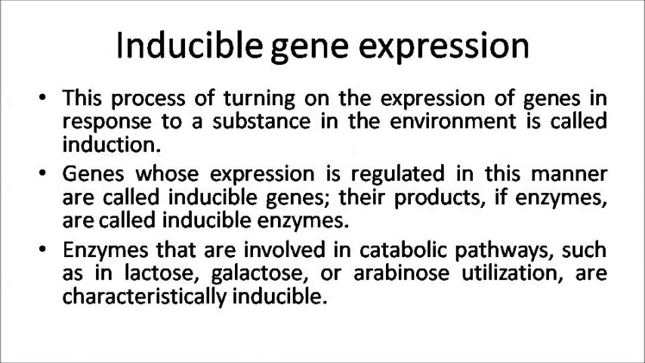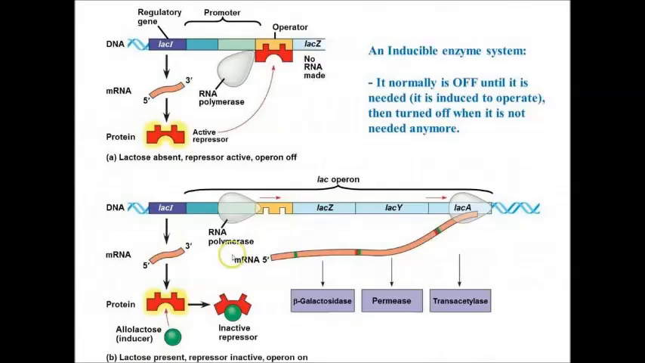There are certain genes whose expression is regulated by the presence of a substance in the environment. These kinds of genes are known as inducible genes, and if the products of these genes are enzymes, these enzymes are called inducible enzymes. For example, the enzymes involved in catabolic pathways like carbohydrate metabolism are inducible enzymes. Now this whole process of turning on the expression of genes in response to this substance or the inducer is called induction.